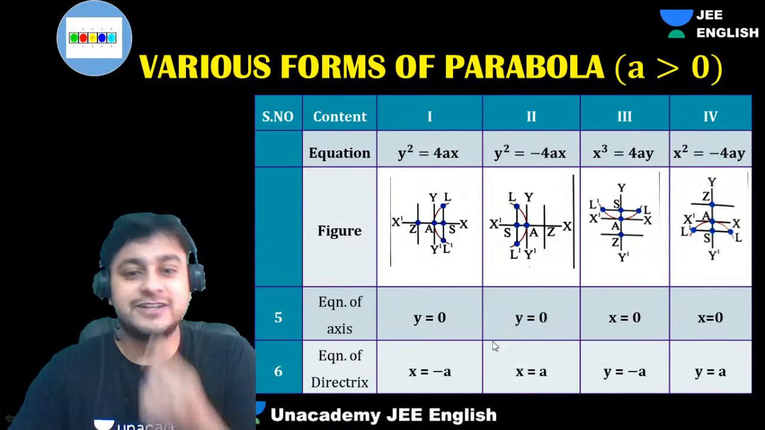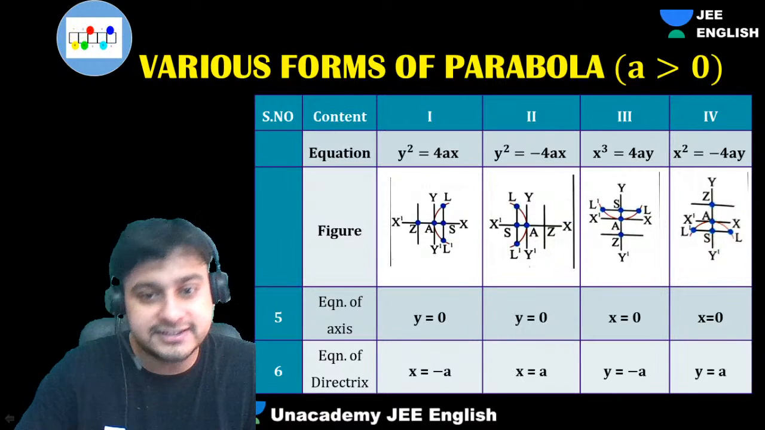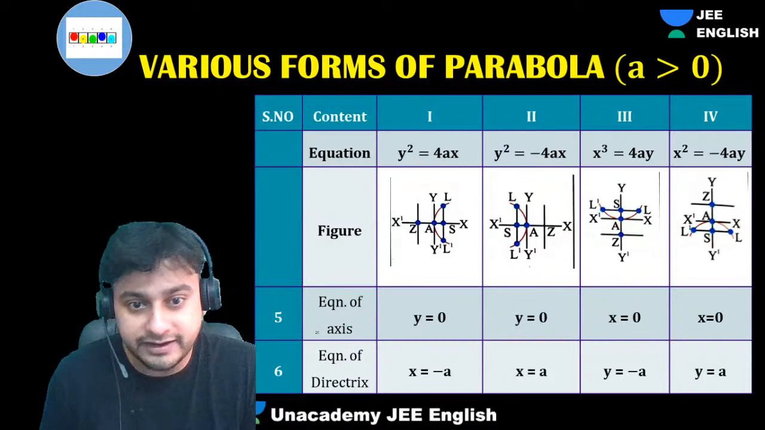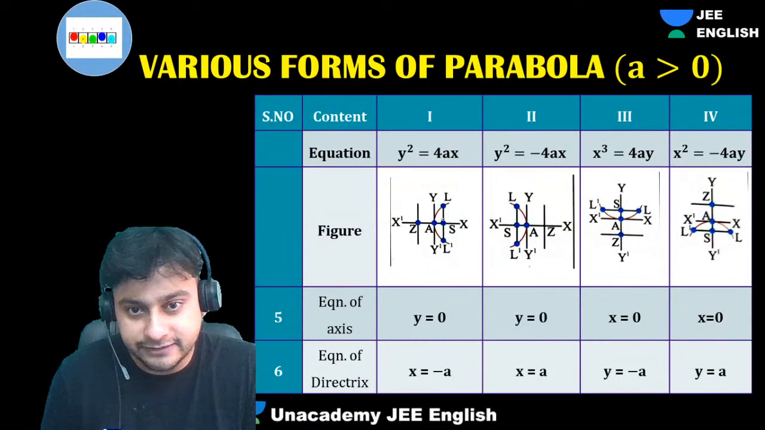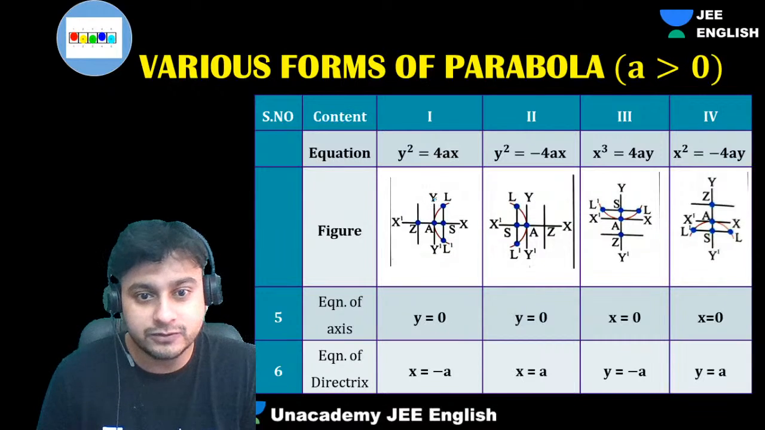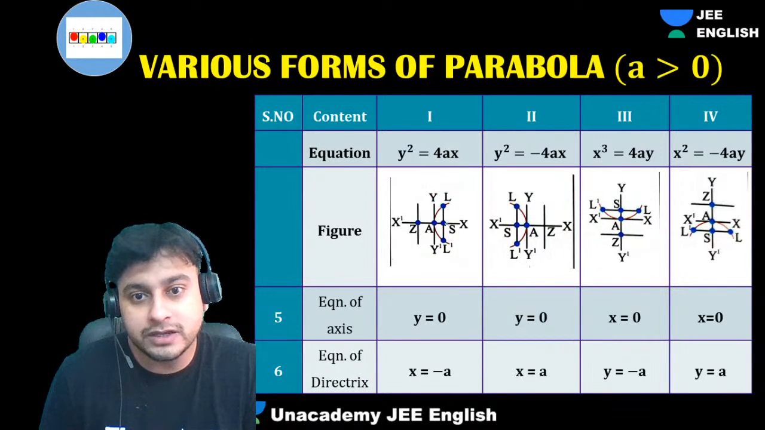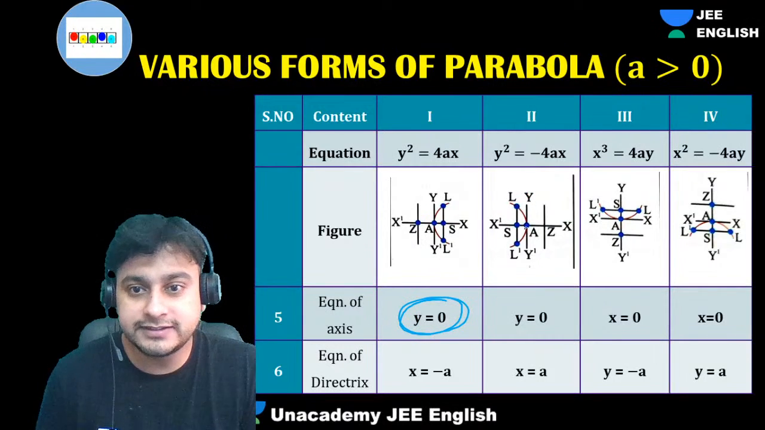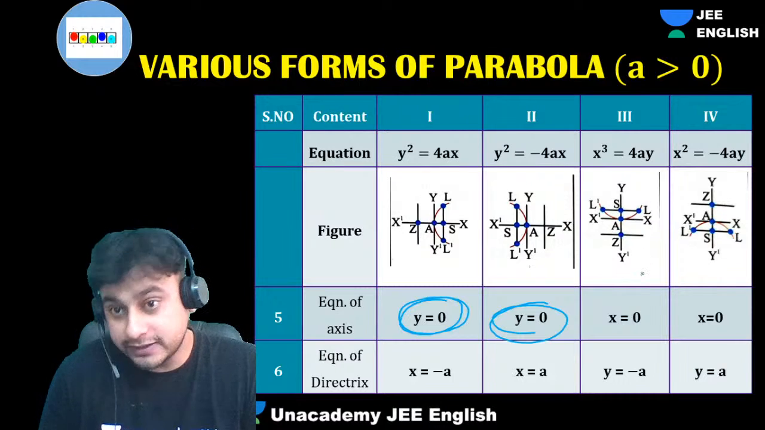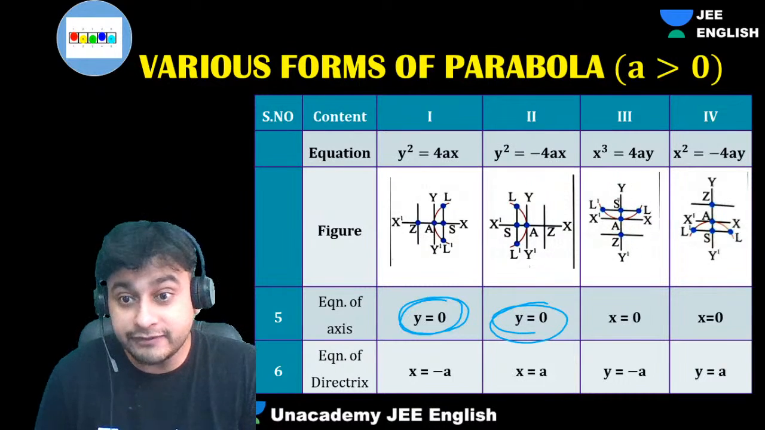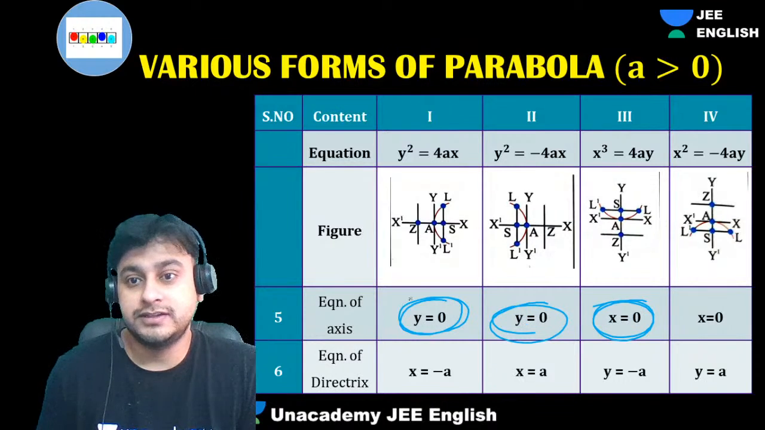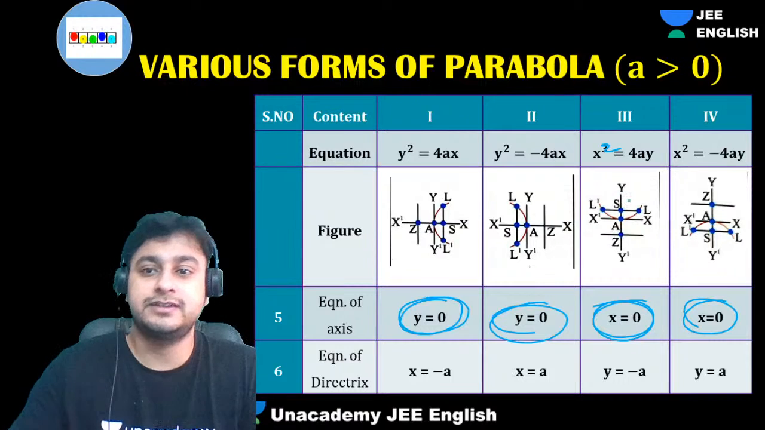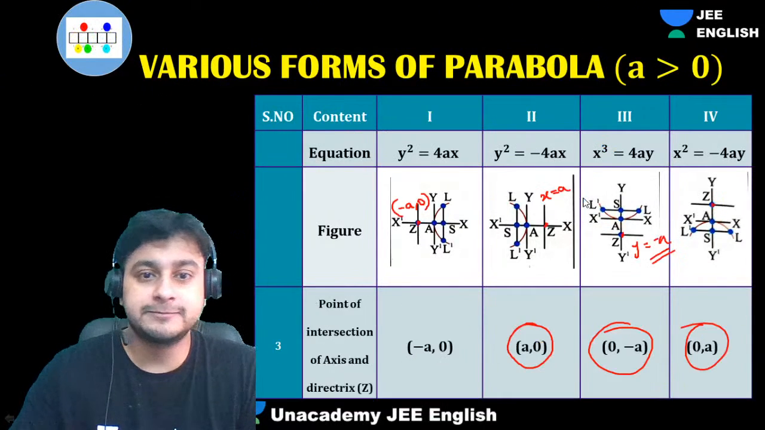Okay, equations of directrix, I have already told you. Equations of axis is very easy. Axis is this. This is called the axis of symmetry also, guys. So this is the axis. For y square equals to 4x, it is the x-axis. So x-axis equation is y equals to 0. For this it is again y equals to 0, the x-axis. For this, the axis is the y-axis. Its equation is x equals to 0. That's it. Simple.